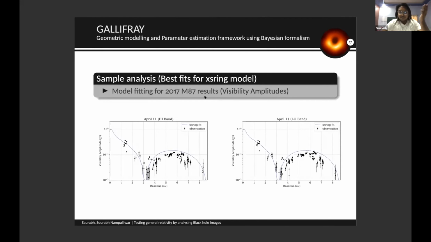And we did our best fits with these geometric models to this M87 image, and we found some good results which match the original papers, EHT paper 5 and 6, where we have April 11 data of M87, with visibility amplitude over different baselines, the length between different telescopes, on the x-axis.